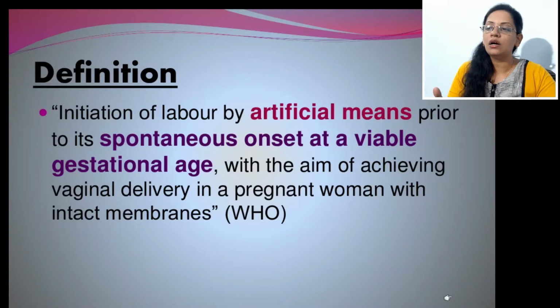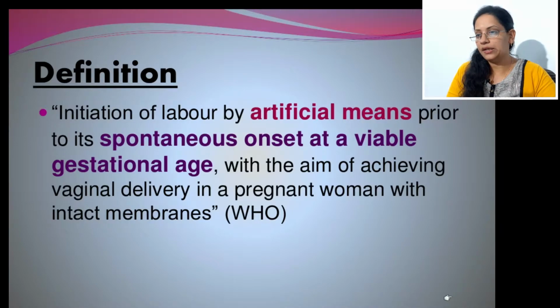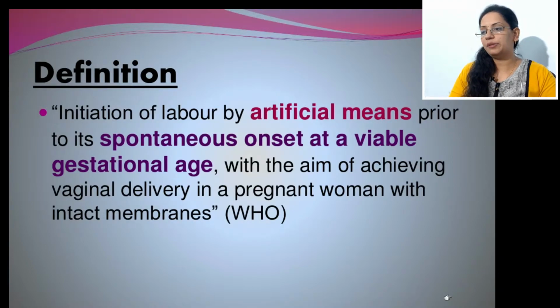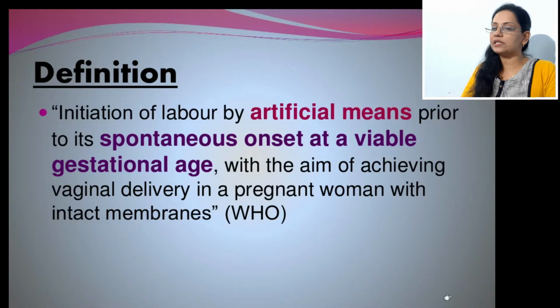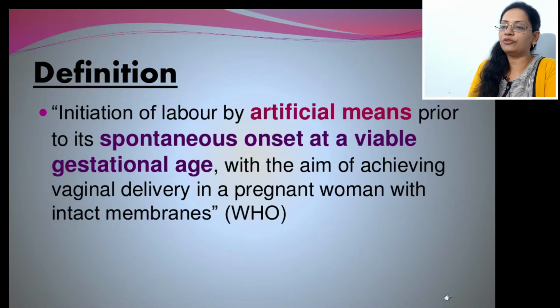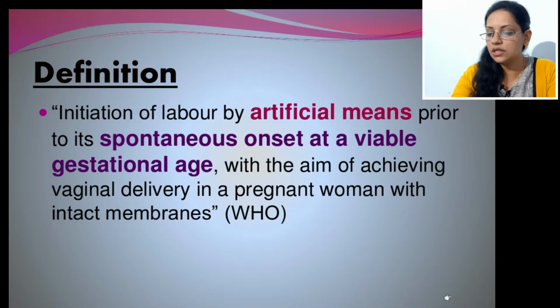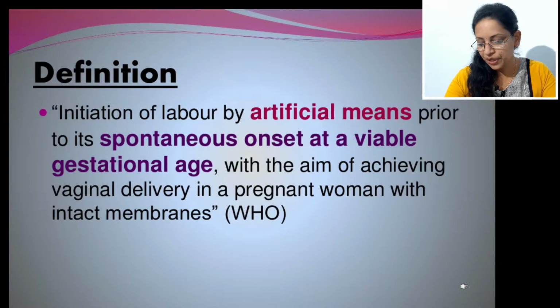Artificial means medical, surgical or combined, prior to its spontaneous onset. That means before spontaneous onset of labor at a viable gestational age. Viable gestational age means completion of full term, that is 36 weeks, for the aim of achieving vaginal delivery. That is the definition by WHO.